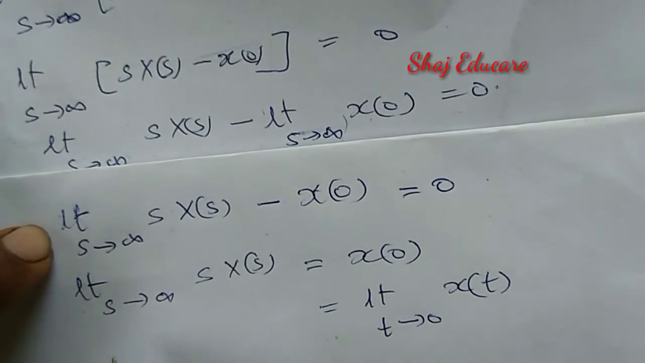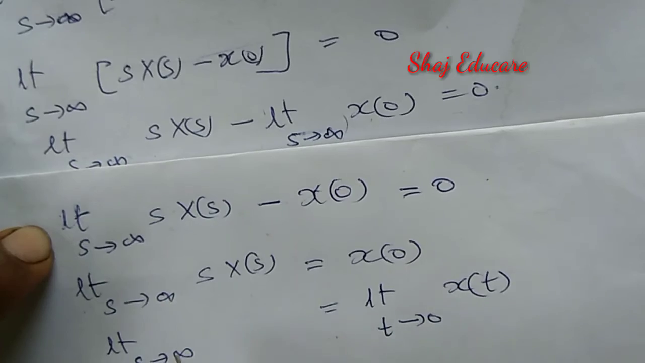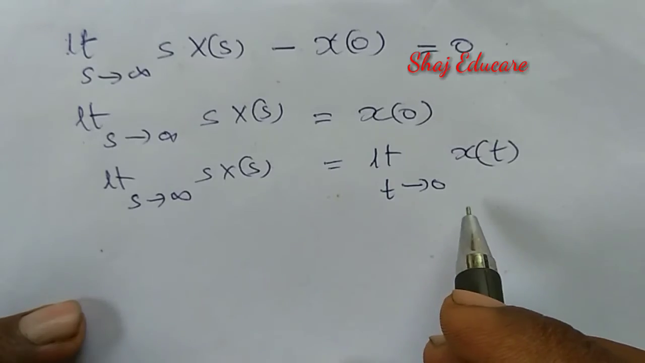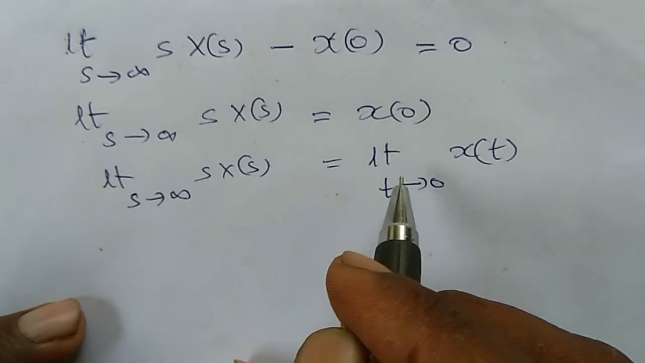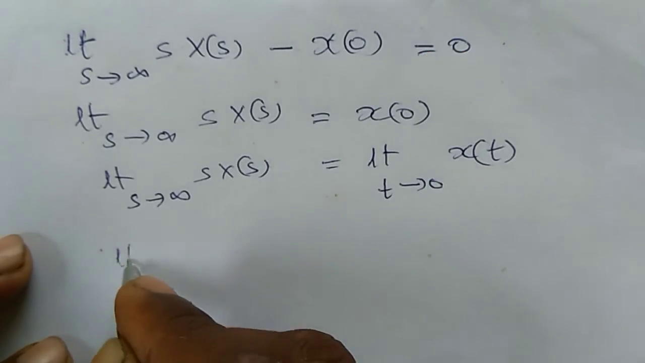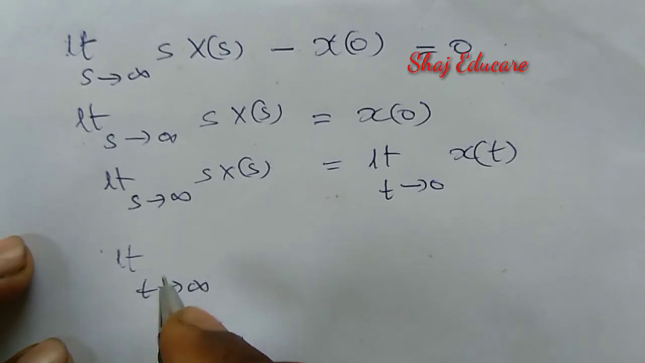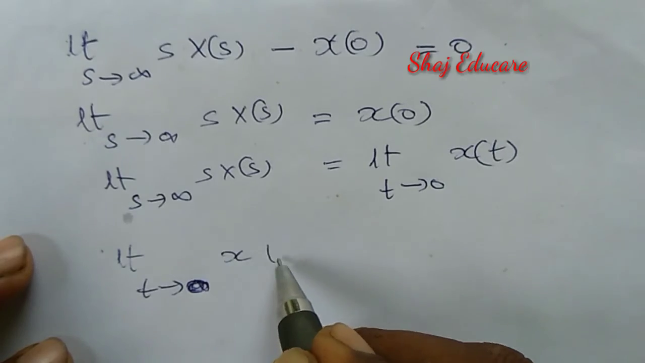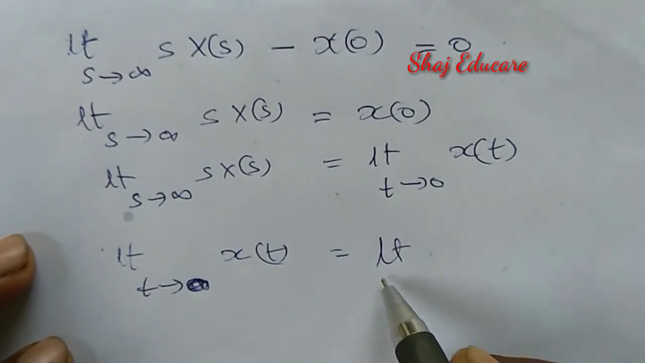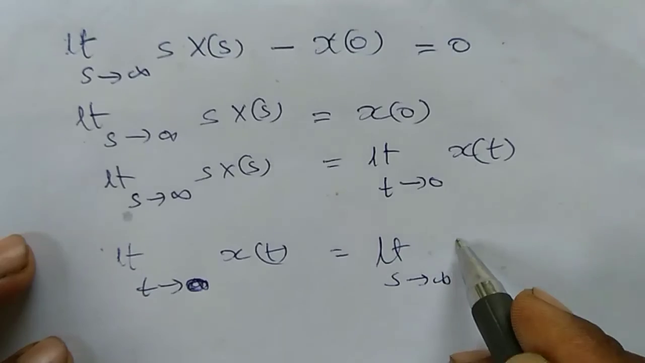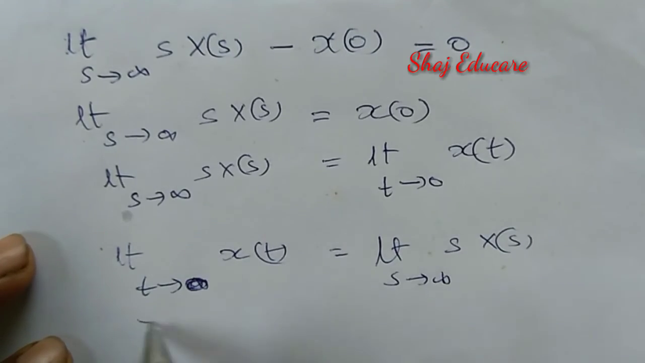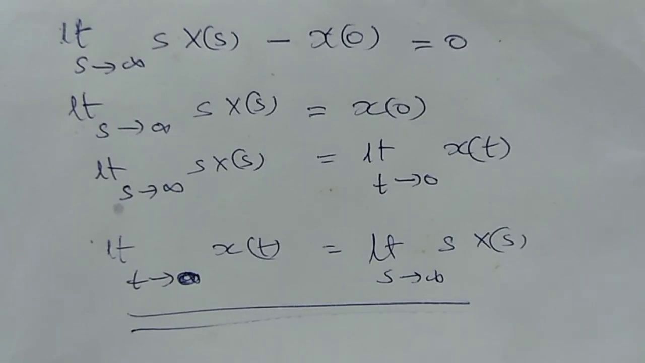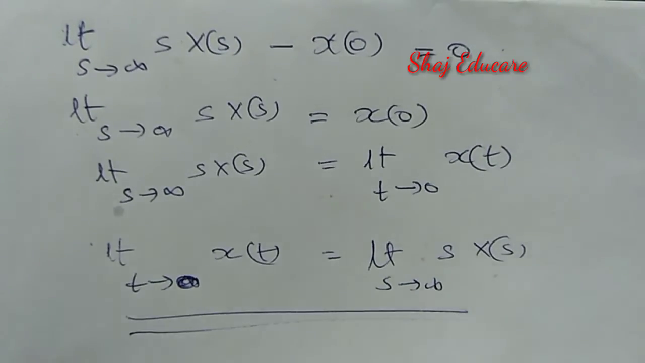Then we are very much closer to the solution. So if we rearrange this equation, we are getting the limit t tends to 0 of x of t equal to the limit s tends to infinity of s X of s. That is the required statement to be proved. Okay, right. Thank you.